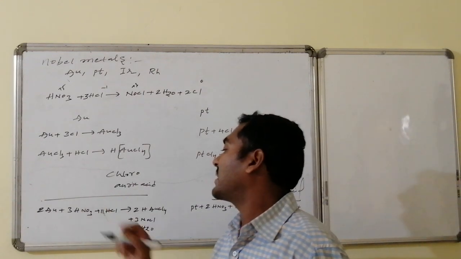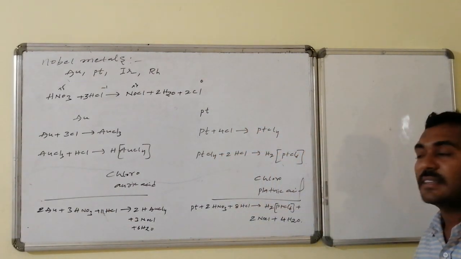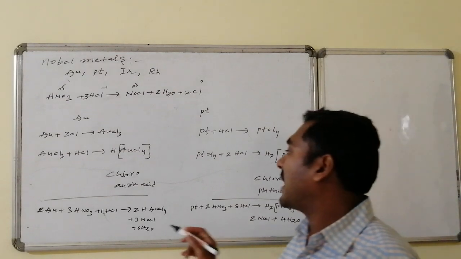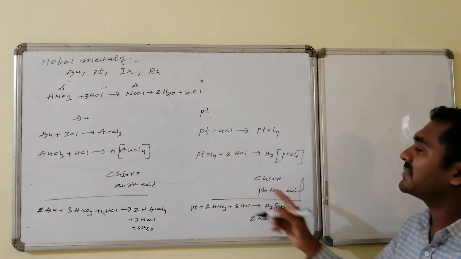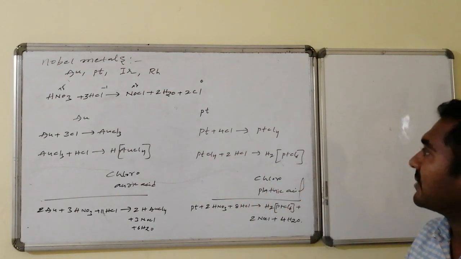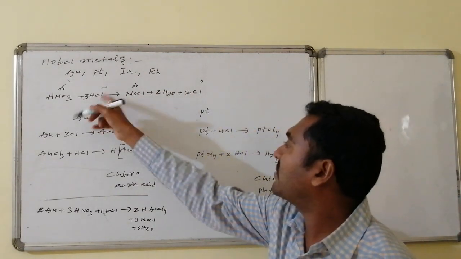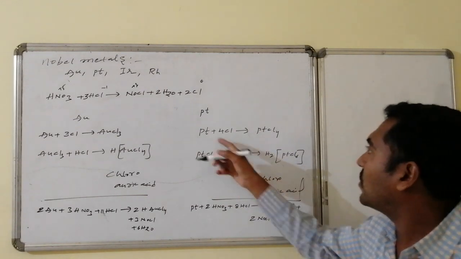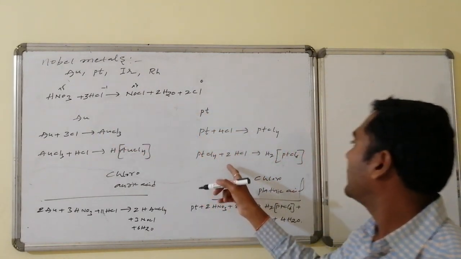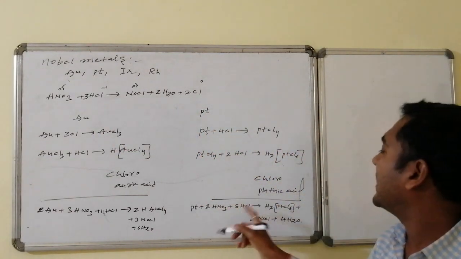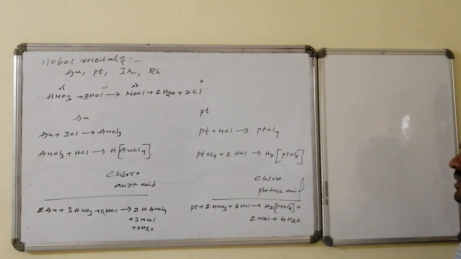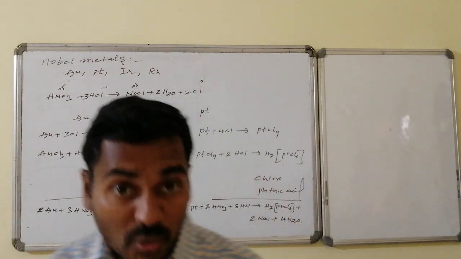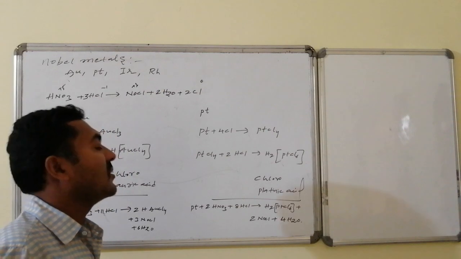So 2 Au plus 3 HNO3 plus 11 HCl is converted to chloroauric acid followed by nitrosyl chloride and the water molecule. Here also it is very clear, 2 HCl are required, and these 2 Cls are coming from 3 HCls, whereas I require 4 coming from 6, plus these 2, total 8 HCls are required. In the same way you can count for the HNO3: platinum plus 2 molecules of HNO3 plus 8 HCl is converted to chloroplatinic acid, NOCl and 4H2O.